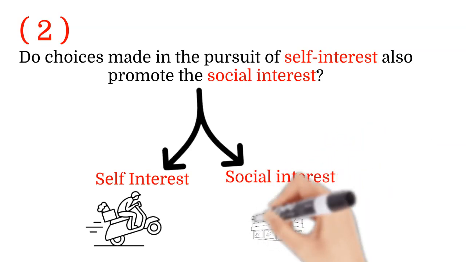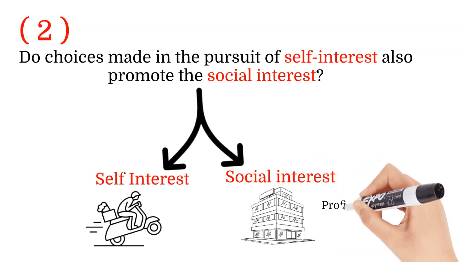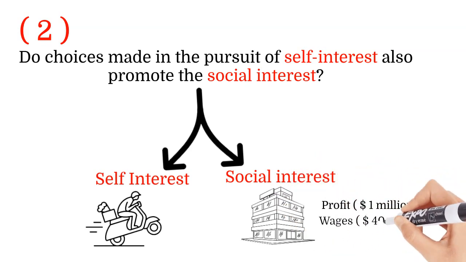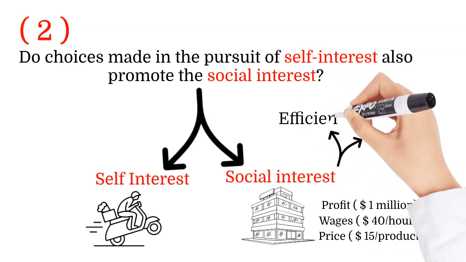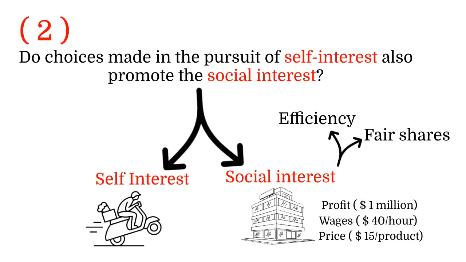For example, Ali has a company that gets a monthly profit of 1 million and he pays wages of $40 per hour to his employees, which is more than other companies, as they pay $35 per hour. And he sells his product at lower prices than other similar products. He sells it for $15, whereas other similar products are sold for $18. Think about it. Ali's decision to give higher salaries and lower prices is good for the society, so he pursued social interest. Social interest has two dimensions, which are efficiency and fair share.